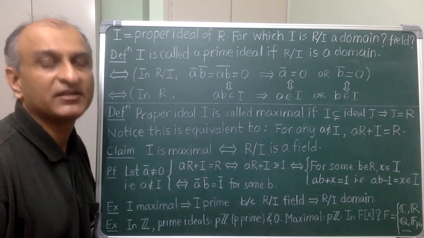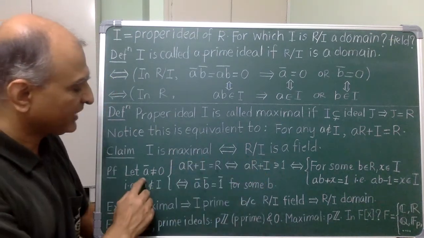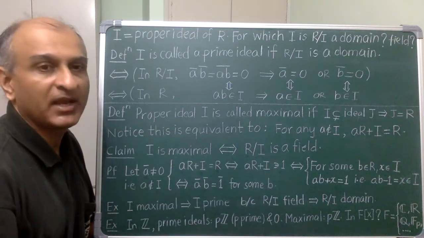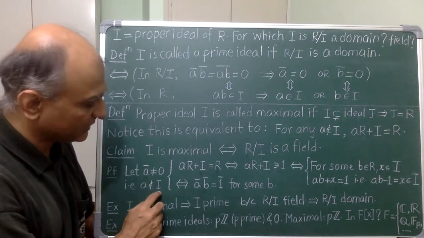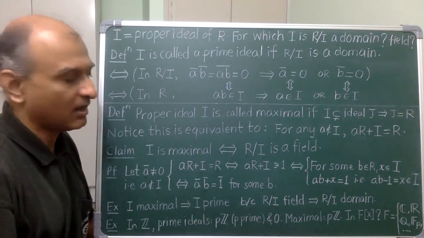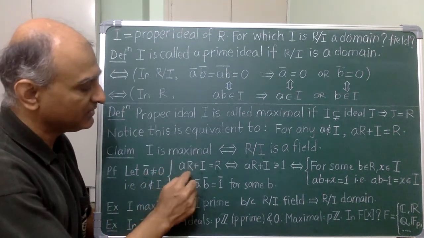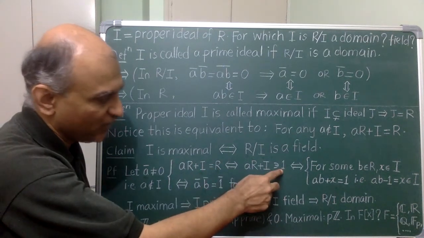Let's show that when I is maximal, R mod I is a field. Take a non-zero coset A bar and we'll find its inverse modulo I. Because A is not in I, the ideal AR plus I is strictly bigger than I, and I being maximal, it must be the entire ring. Therefore, it must contain 1.